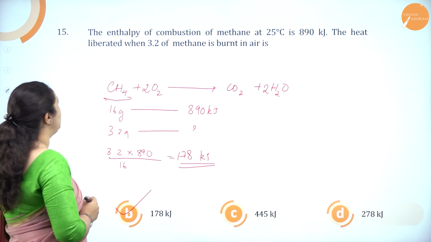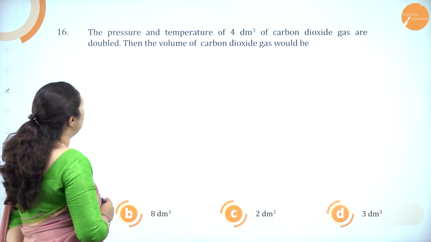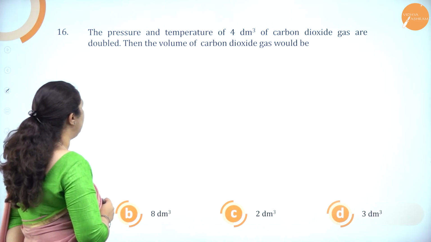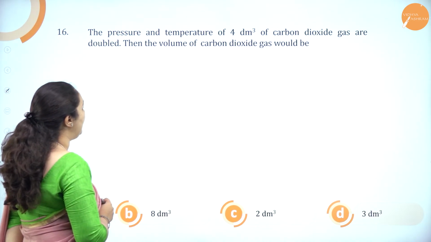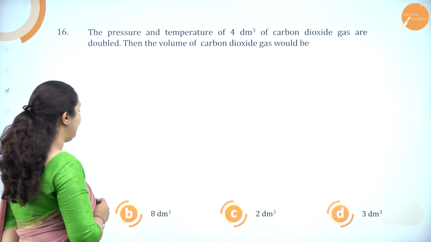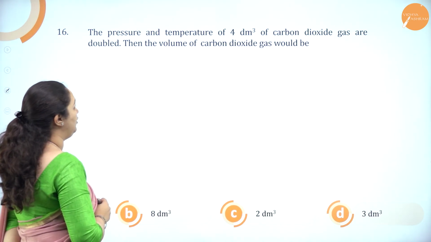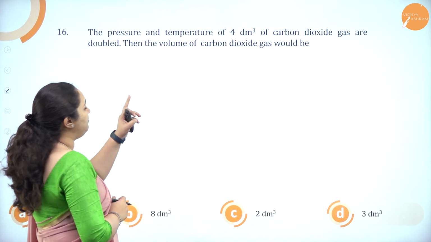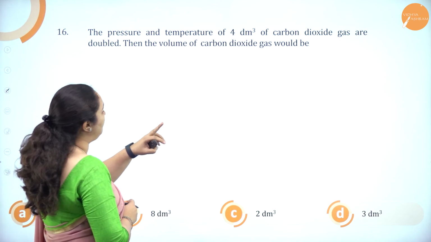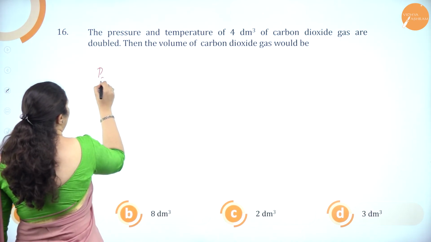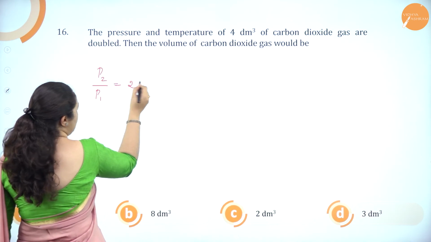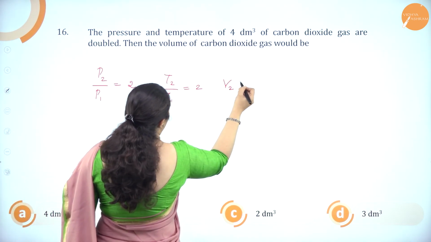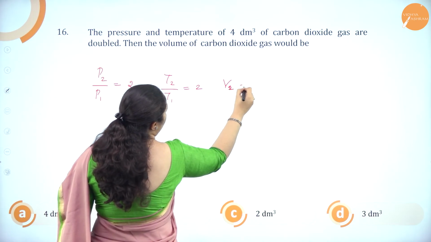Okay. Next one. The pressure and temperature of 4 dm cube of carbon dioxide gas are doubled. The volume of carbon dioxide gas would be 4 dm cube, 8 dm cube, 2 dm cube, or 3 dm cube. So, P2 by P1 ratio is 2, T2 by T1 ratio is 2, and V1 volume is 4 dm cube.